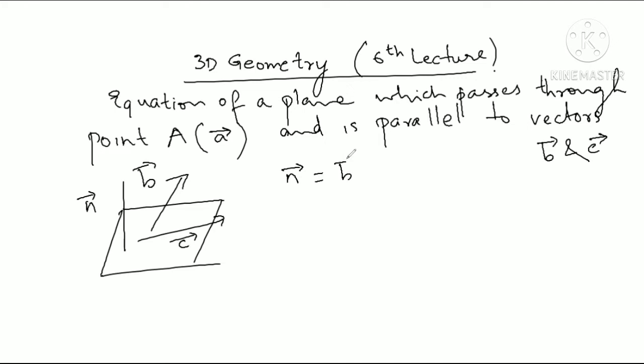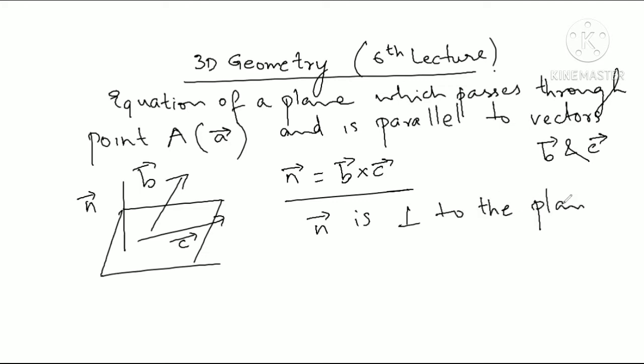So n vector will be equal to B vector cross C vector, because B and C vectors are parallel to this plane. Therefore, B cross C, that vector will be perpendicular to both the vectors, and therefore that will be perpendicular to the plane also. So n vector is perpendicular to the plane.